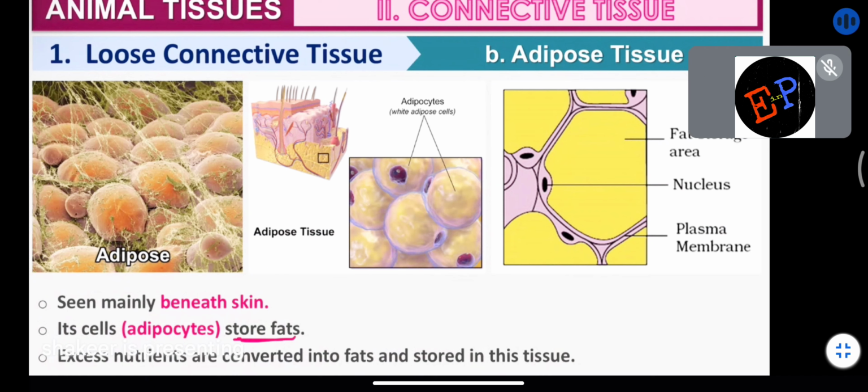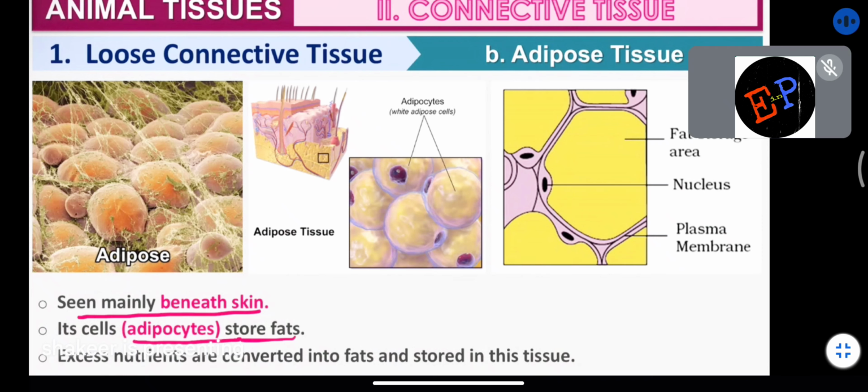And if fat increases beyond a certain limit, then it will go and store in the liver also, it will go and store in your knees also. But primarily, for a healthy person, fat is stored below the skin itself. So these adipose tissues are seen mainly below the epithelial tissues or below the skin. Clear?